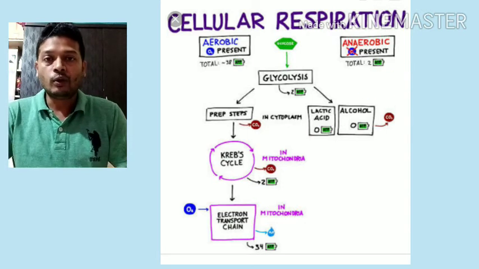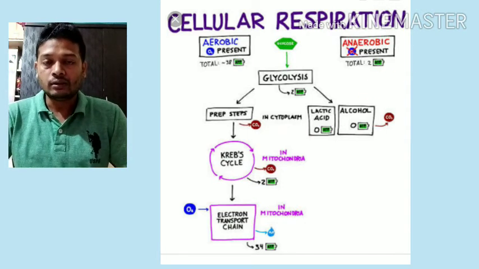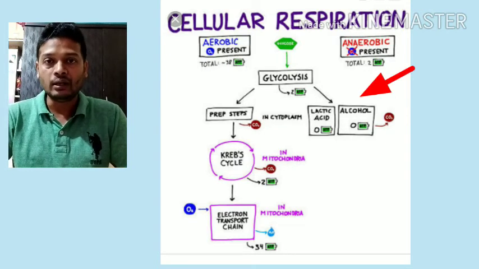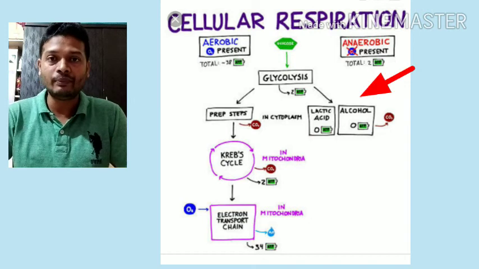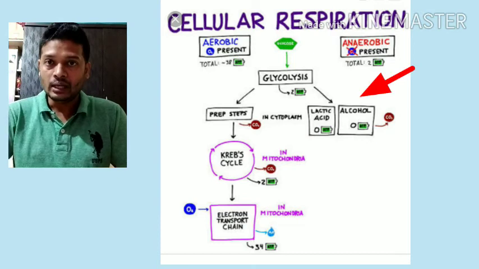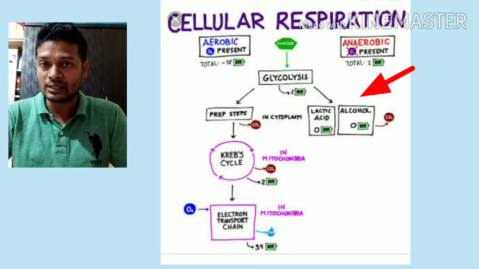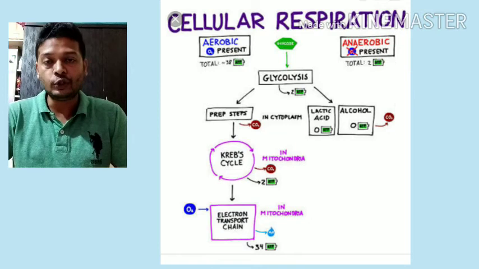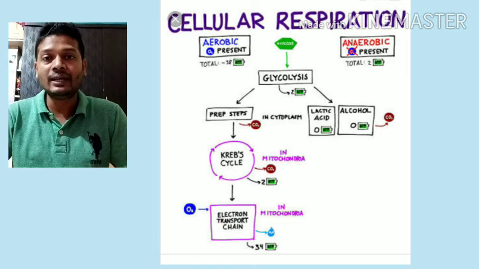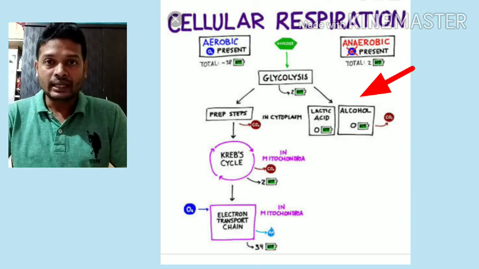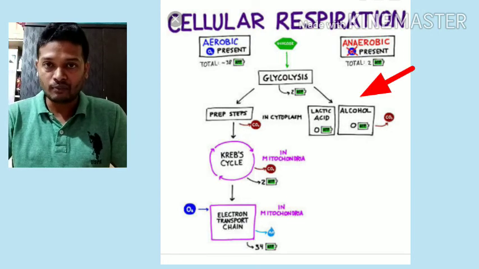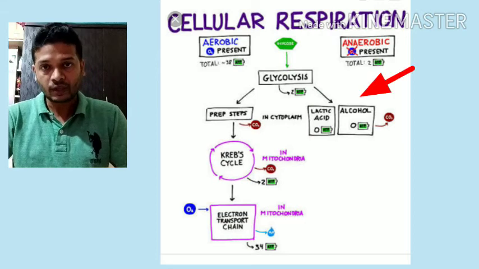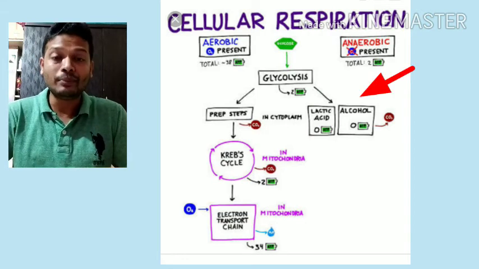Now in case of microorganisms like yeast, when glucose is broken down into pyruvate by glycolysis, the pyruvate undergoes fermentation and alcoholic beverages are formed with the help of fungi. In case of bacteria, different types of organic acids can be formed. And in our human body also, during lack of oxygen, when we are doing intense exercise, our body requires more oxygen, and if the oxygen need is not satisfied, our body, in order to get more and more energy, starts doing anaerobic respiration in muscles especially.